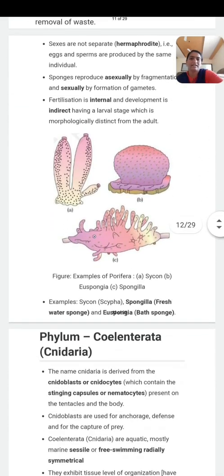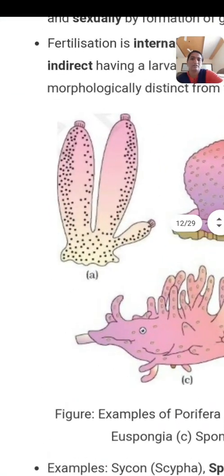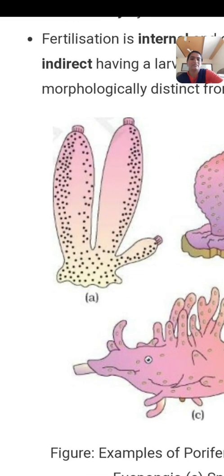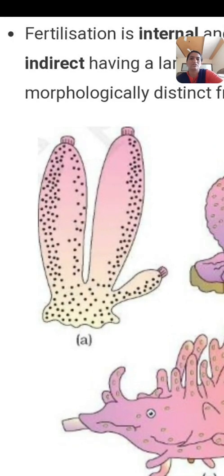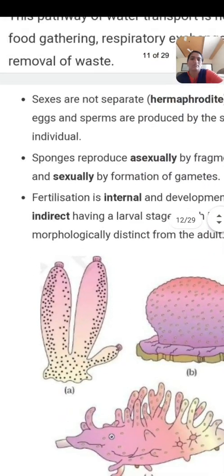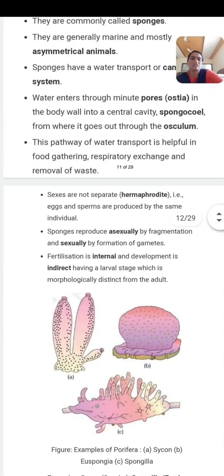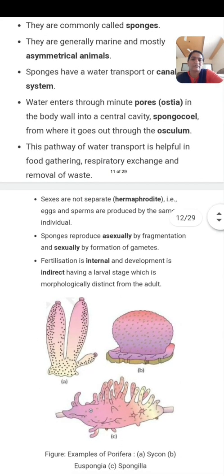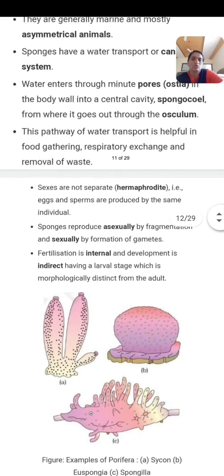Look at the diagram here. This one is Sycon. At the basal part there is a base, then small pores which are known as ostia, and the upper crown-like structure is known as osculum. It means water enters through the ostia and goes out through the osculum. Ostia are the small pores and osculum is the larger one. The body cavity is known as spongocoel.